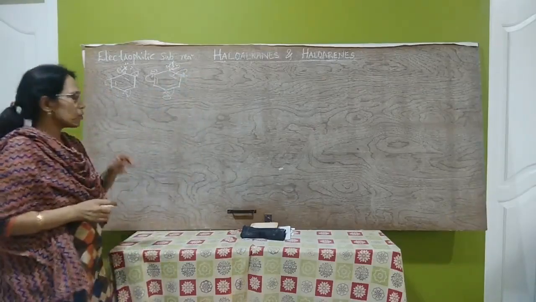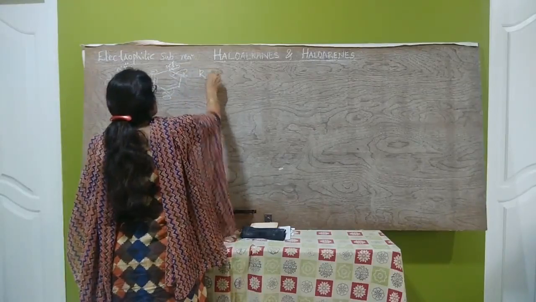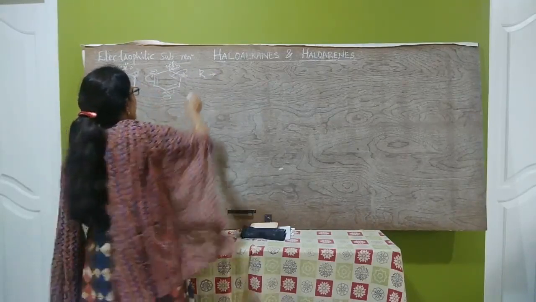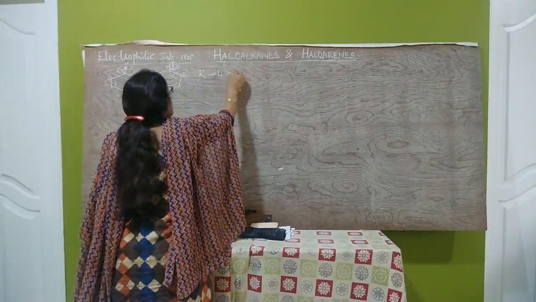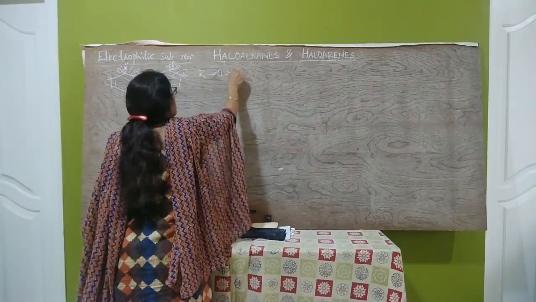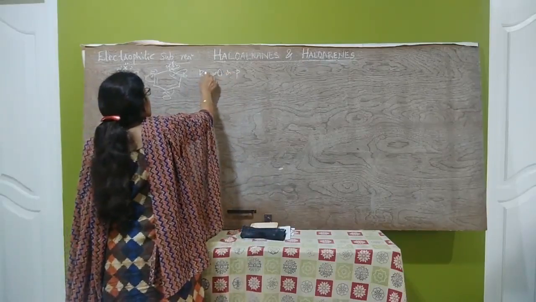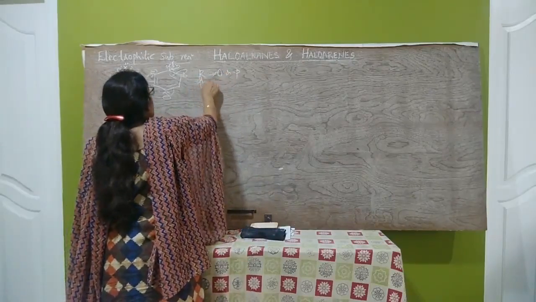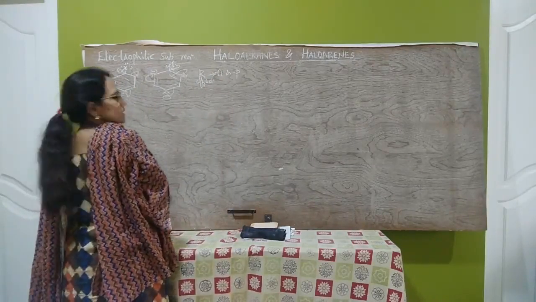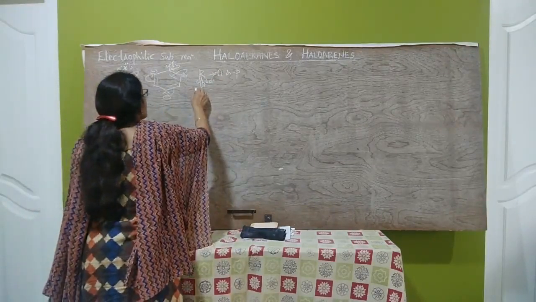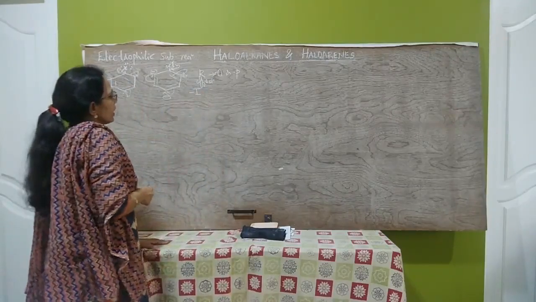So two effects operate here. One is the resonance effect. Due to resonance effect, the electrophile attacks at ortho and para positions, so ortho and para products are formed due to R effect. But one more effect, that is electron withdrawing effect, the inductive effect, minus I effect, negative inductive effect.